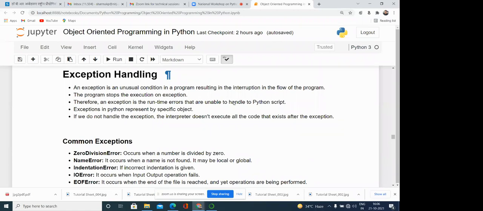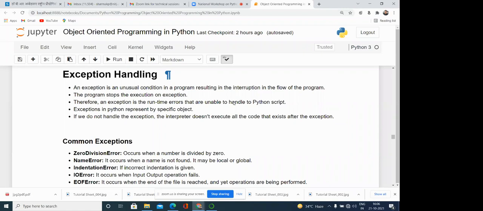While we are coding, there may be two types of errors. One error can occur while we are writing the program, such as syntactical errors. Sometimes logical errors, meaning errors in the program, can come while we are running the program.